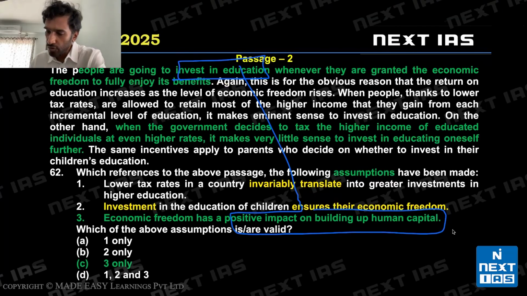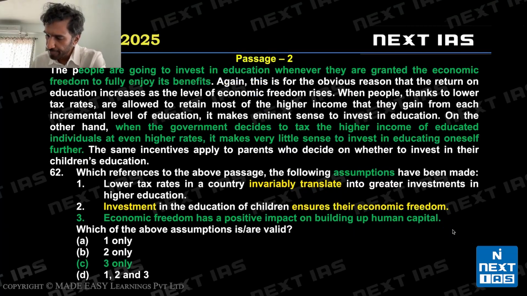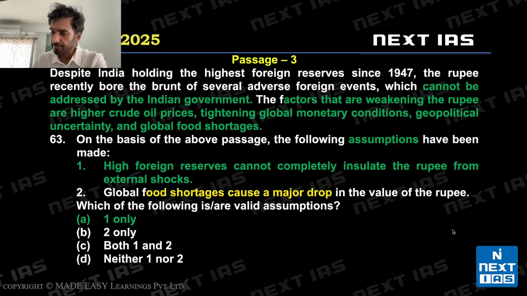All right. So statement 3 is a valid assumption. If I said it does not have a positive impact, the passage would stop making sense. Right. So that tells me that 3 is a valid assumption.